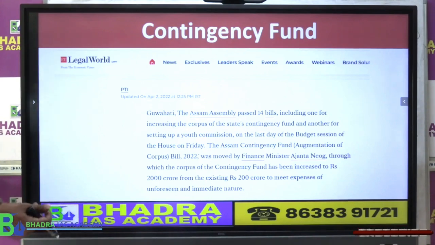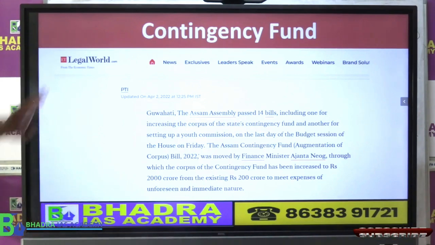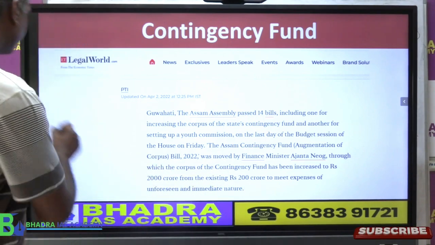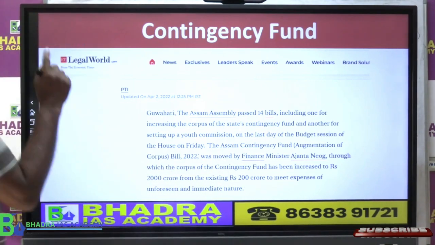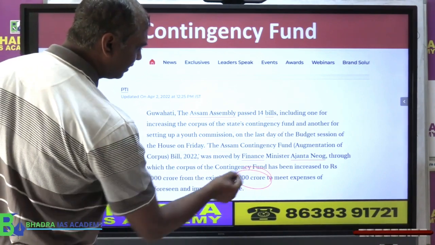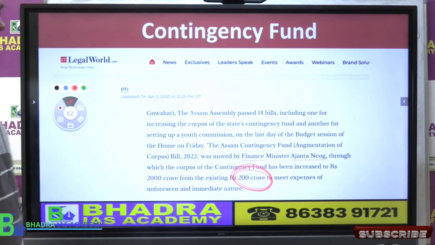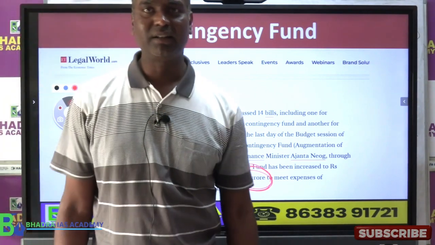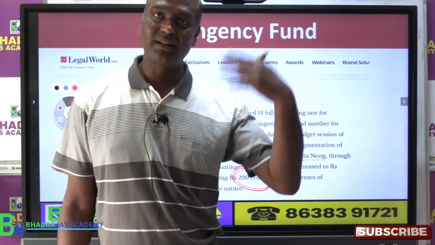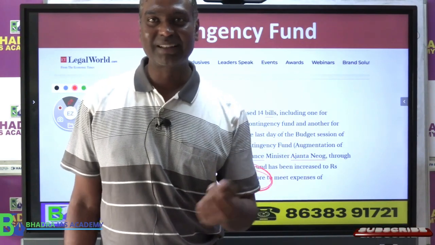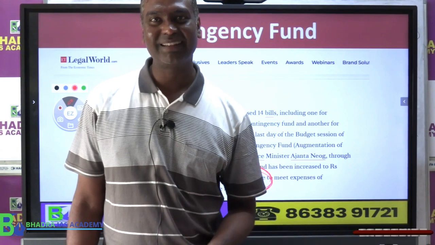Now just a piece of information to you. ये जो contingency fund है हमारा state का, this contingency fund earlier had only 200 crore. So pay attention. The contingency fund of Assam earlier was only 200 करोड़. ठीक है. फिर कोविड के समय में क्या हुआ? सेंट्रल गवर्नमेंट का कंटिजेंसी फंड को बढ़ा दिया. क्यों? कोविड के समय में पता चला पैसा बहुत कम है, नॉट इनफ.